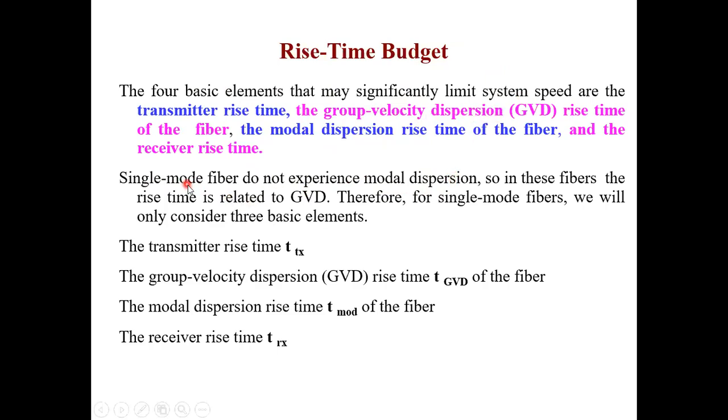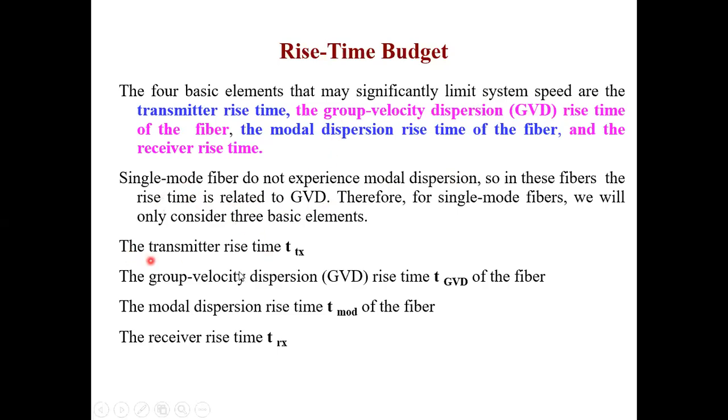Okay, so if I have a single mode fiber, there will be group velocity dispersion present. Transmitter and receiver obviously will be there in the fiber optic system. Now, whether GVD or modal dispersion rise time is there or not, that you will decide by reading the numerical, whether it is a single mode or a multi-mode fiber.